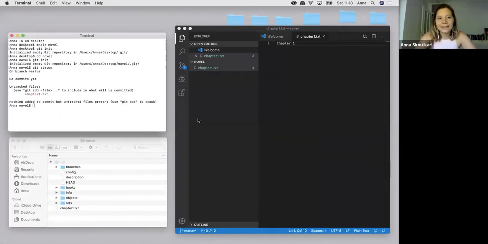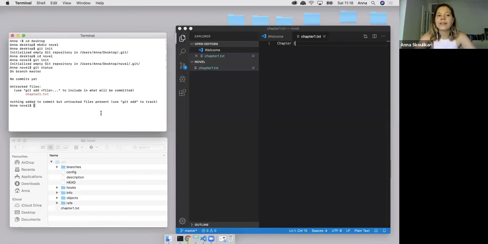So let's go and add this file to our staging area so that then we can include it in our commit. So we can see that Git is actually telling me how to add this file to the staging area and in order to include in what will be committed. It's telling me to use the git add command and then to pass the name of the file. Before I go ahead and do that, I want to quickly point out that in our .git folder, we don't have a file yet called index. But once I add the first file to my project to the staging area, a file called index will be created, and we'll see that in a second.